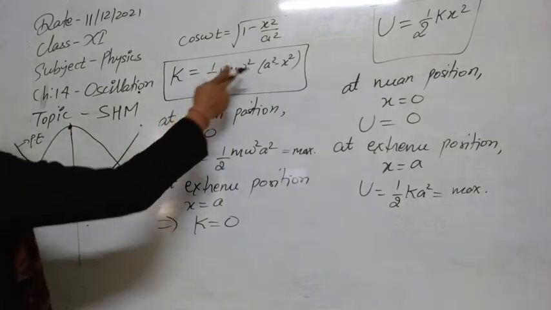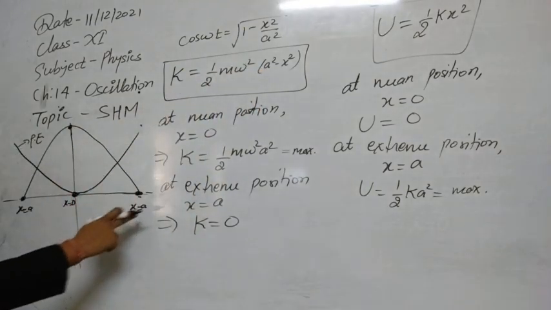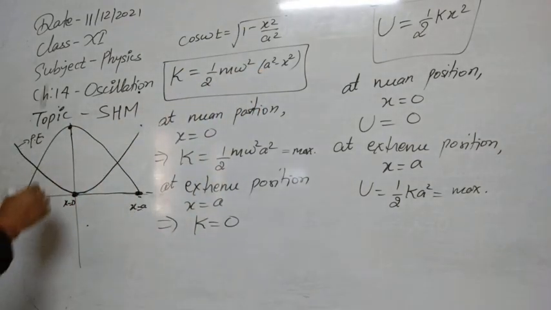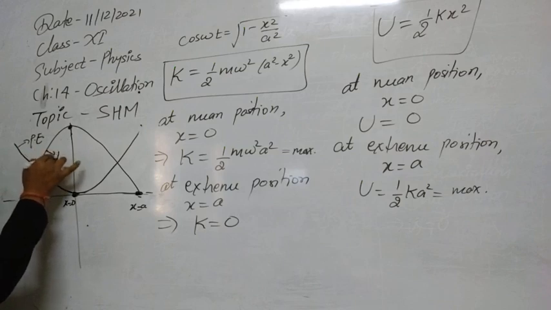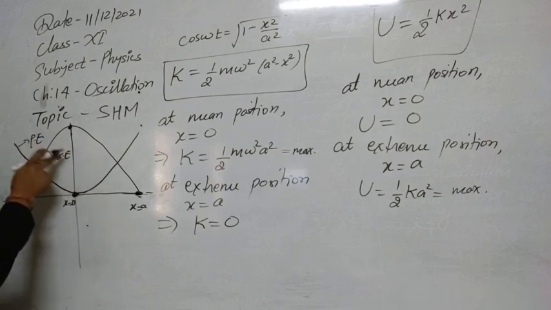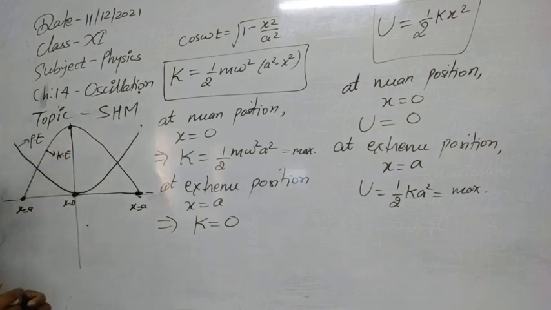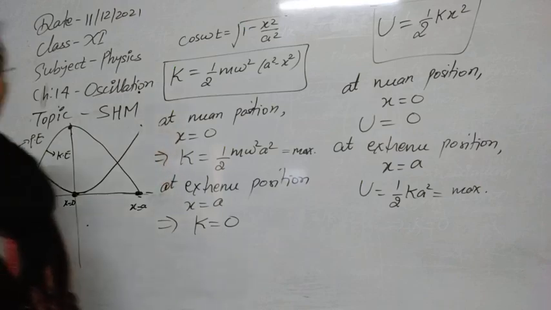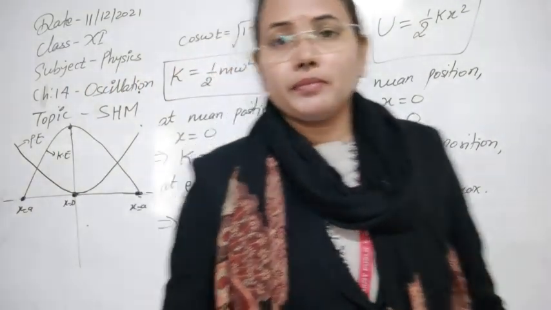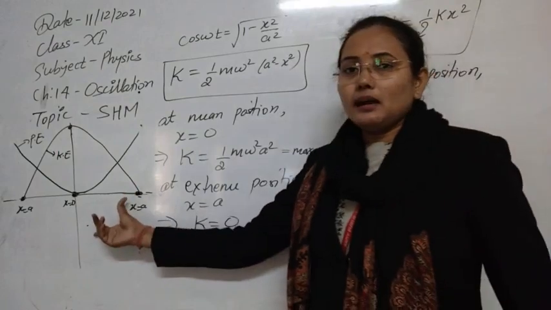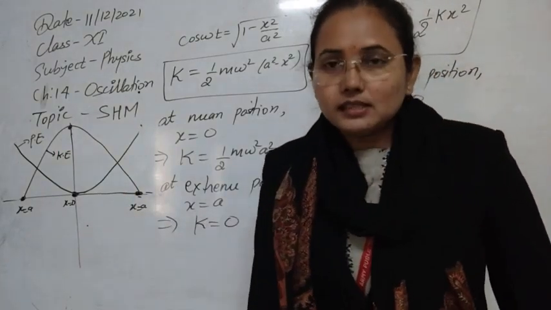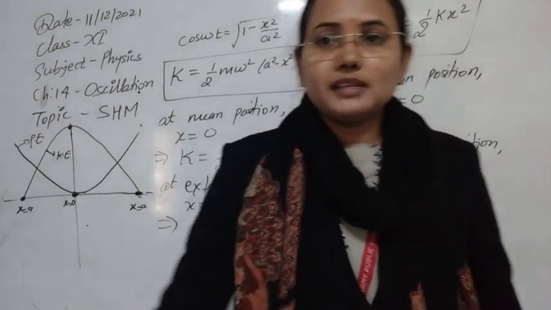Again, you can see this equation is representing a parabola, so this will be a parabola here. So this is now the kinetic energy, and this is the potential energy, and this kind of graph will be obtained in the system. So this is the graph between the two energies, kinetic energy and potential energy.